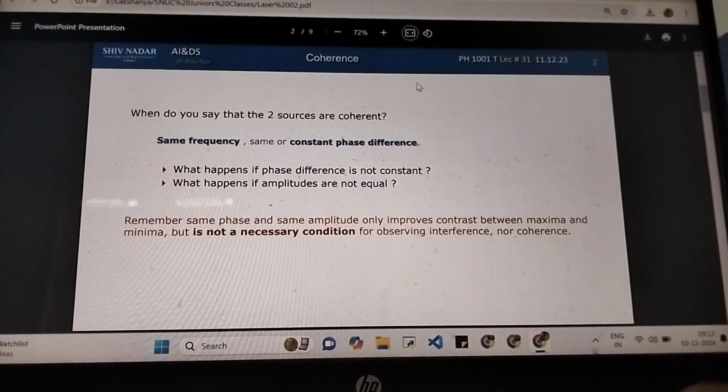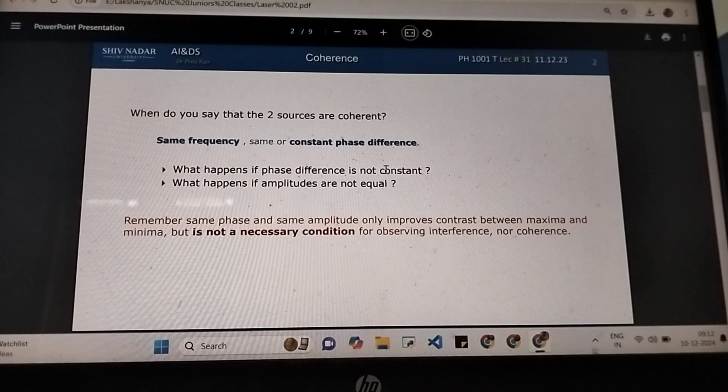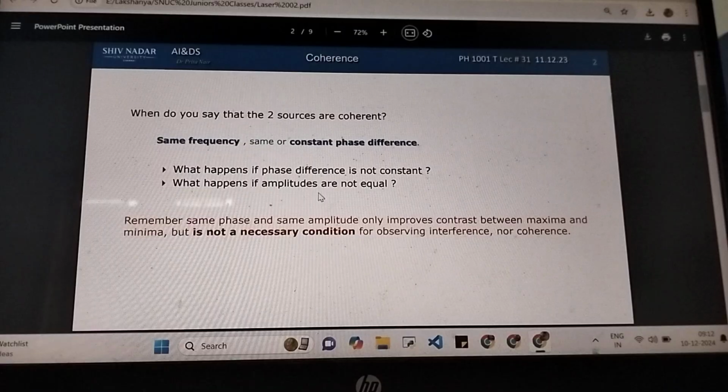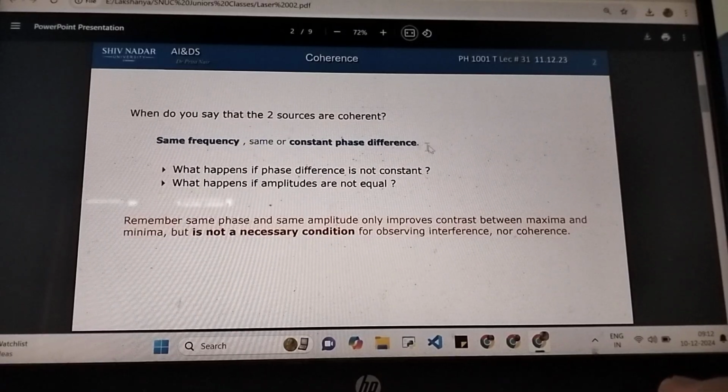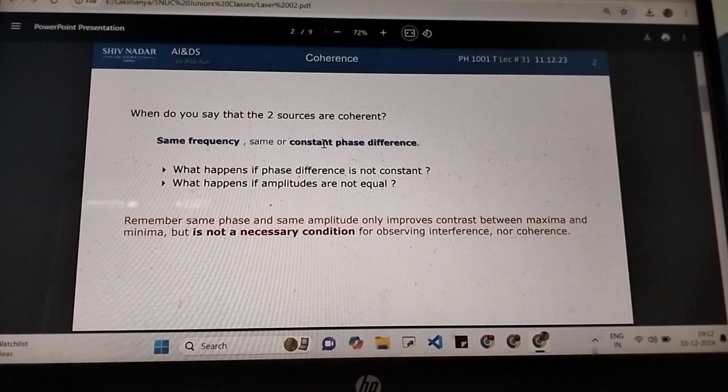Now we will first try to understand these two cases. What if the phase difference is not constant, and what if the amplitudes are not equal? Because I have not mentioned amplitude here as one of the necessary conditions for coherence. So we will see why phase difference is important, because same frequency is